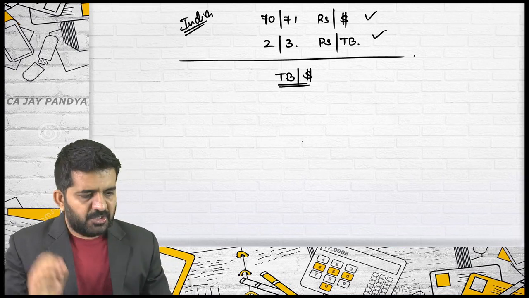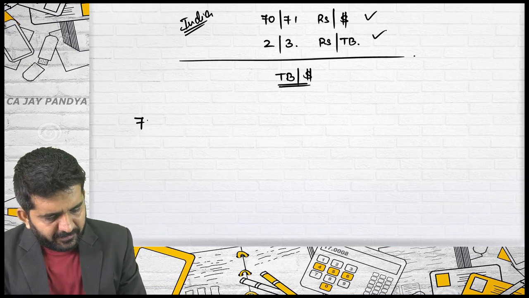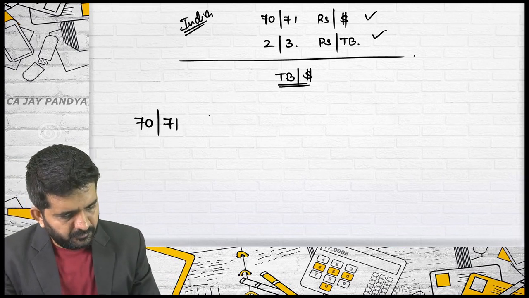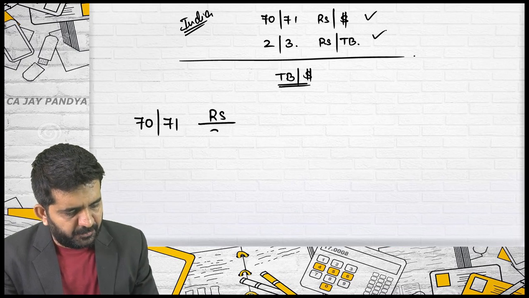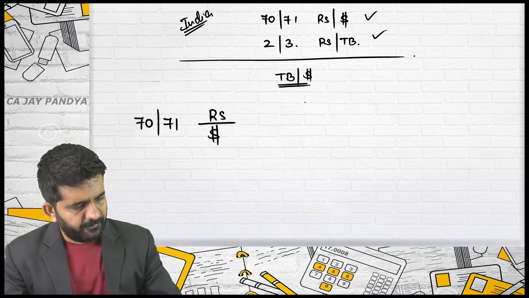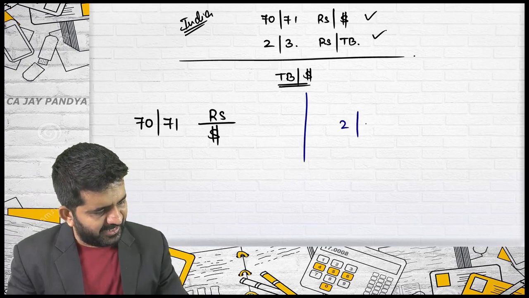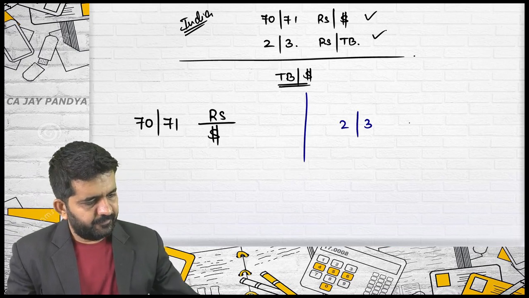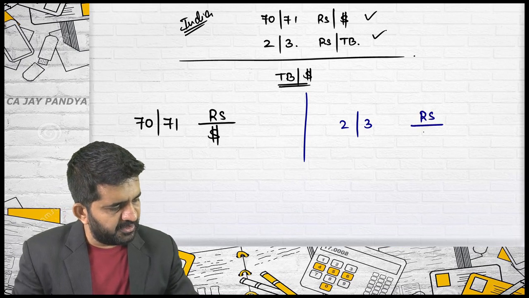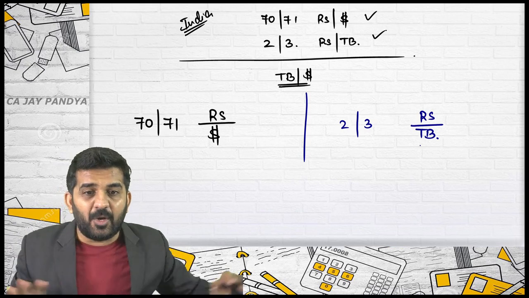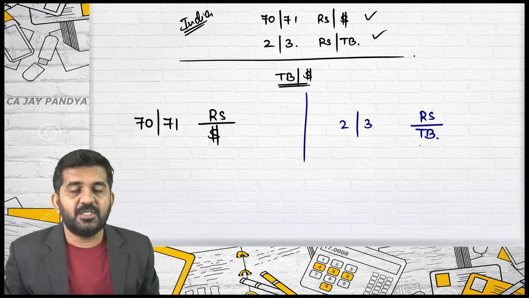First, which two rates are available? 70 slash 71 rupees per dollar. Another rate available? 2 slash 3 rupees per Thai baht.